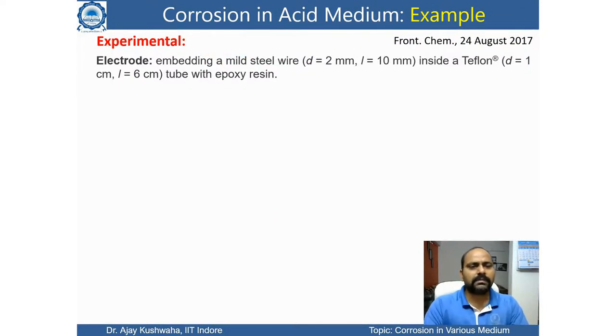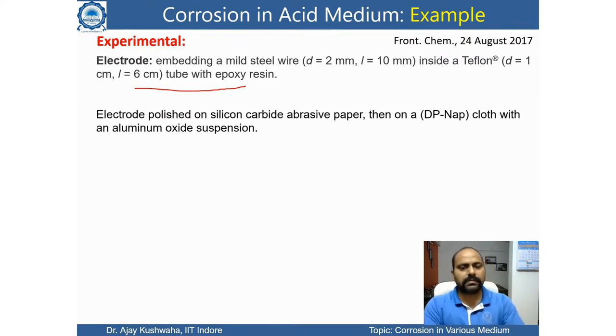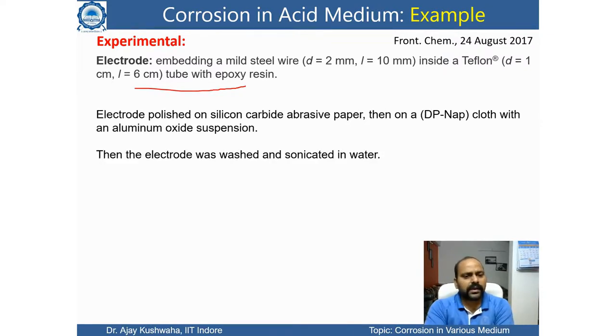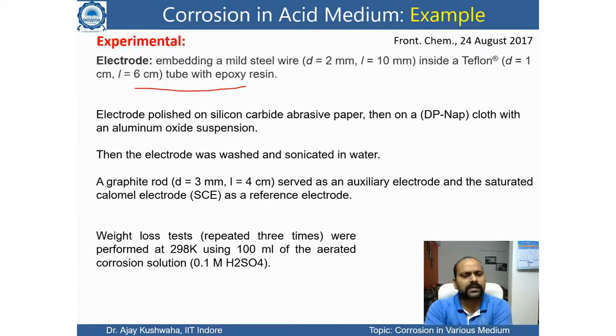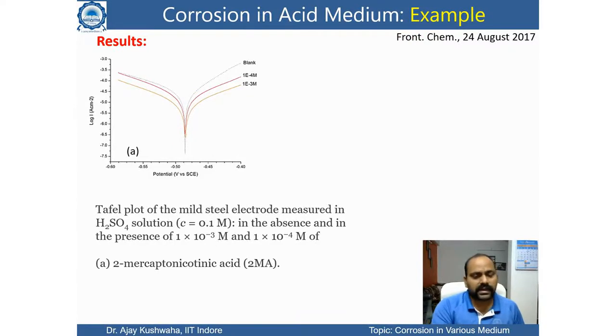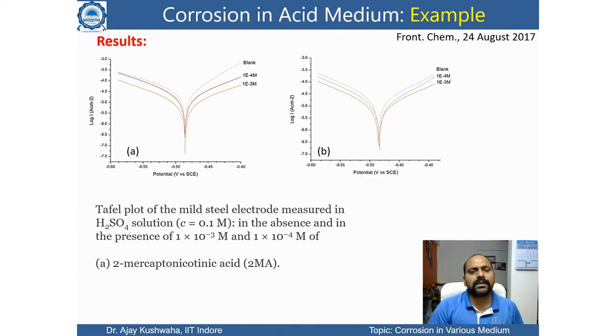They have given more detail, like how they fabricated the electrode, how they did the polishing, and how they cleaned the surface, using an aluminum oxide suspension. Then the electrode was washed, and graphite was used as the other electrode, and then they observed the weight loss. These experiments are given in detail in this particular reference. Then the result they have shown here is what happens when they have two different compounds available within that acidic bath.